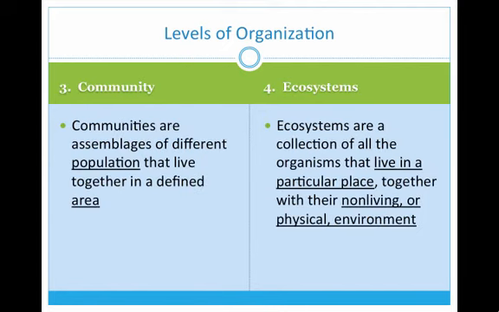The next level up is community. And in a community, you just have an assemblage or a group of different populations that are in a defined area. So you have the deer north of Portland, and you have the foxes north of Portland, and the rabbits north of Portland. That makes a community because they're different populations in an area. Moving further out our levels of organization, we have an ecosystem. An ecosystem is a collection of organisms that live in a particular area and the environment in which they live. So you have the community and the fields and streams and rivers and hills and roads that they live in and around.